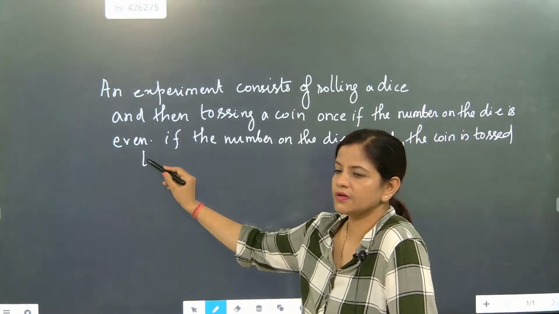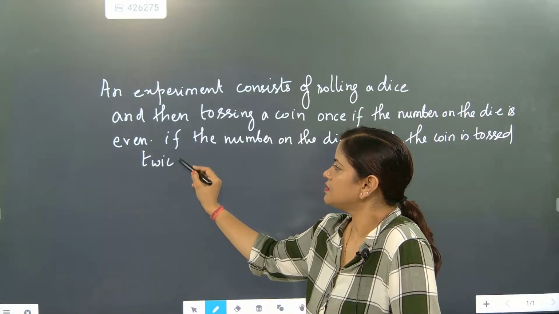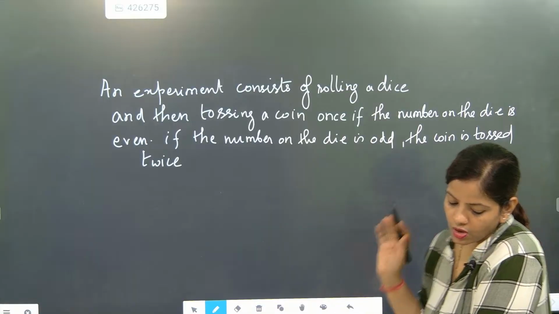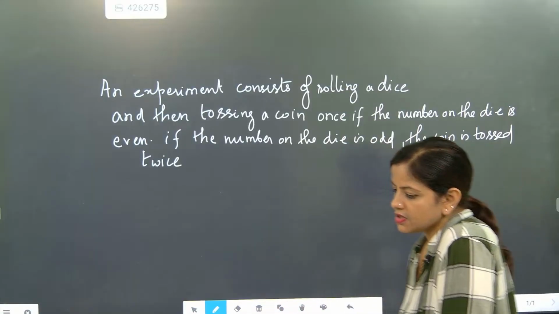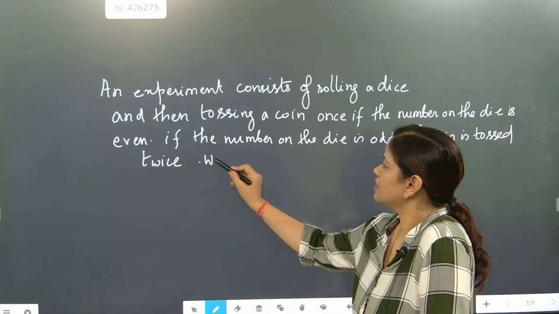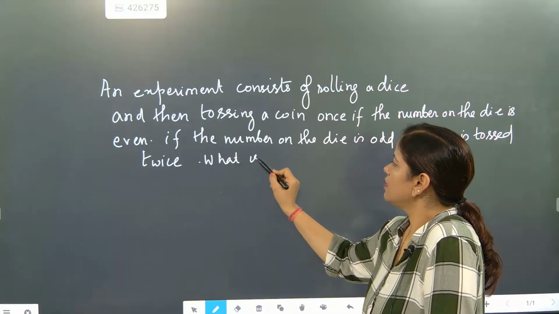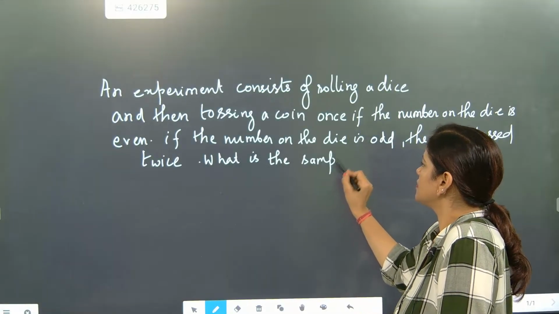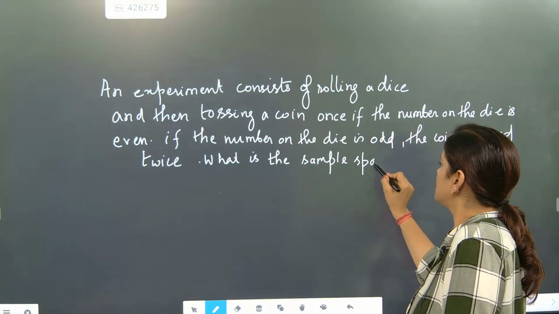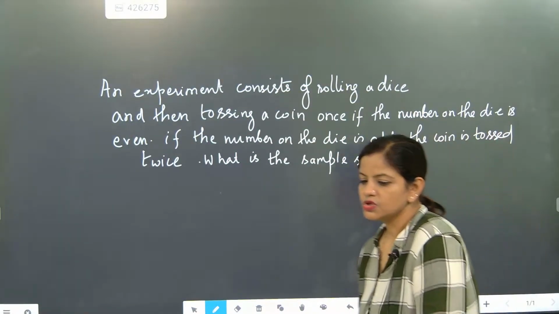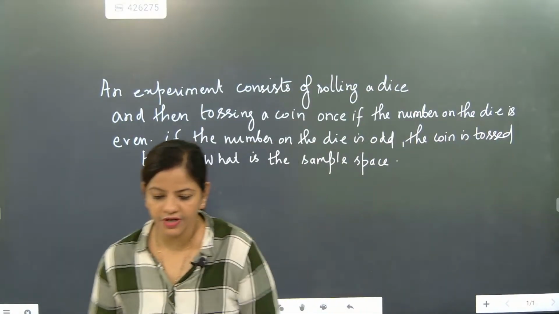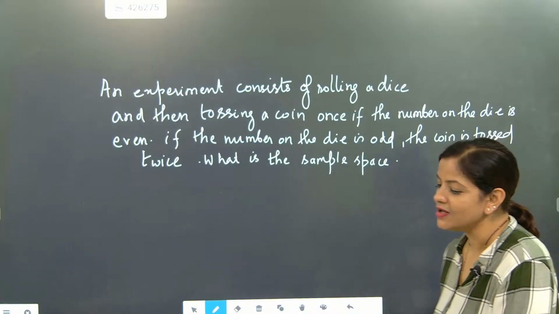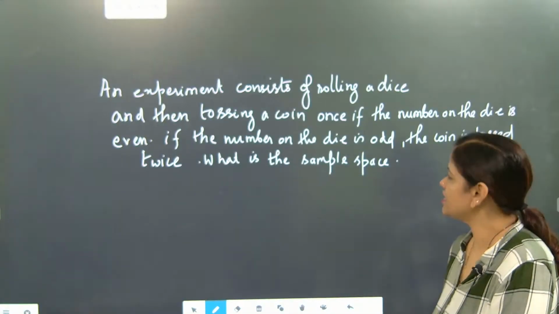The coin is tossed twice. Understood. So, what is the sample space? Come on, tell me. What is the sample space here? So, what can be the sample space here, beta? Wow, super. This time Siddharth did not take time. He has given the answer. 18 is the answer. Let's check this one out, beta.